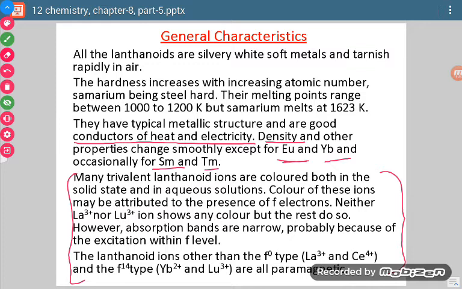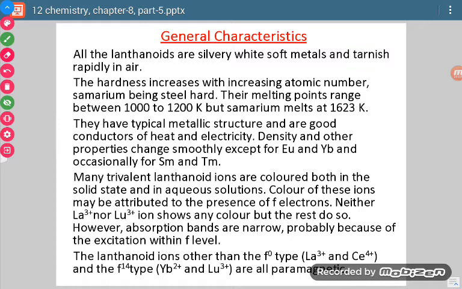Now if we talk about La3+ or Ce4+, then from their electronic configuration we will see that there is vacant f orbital. If there is vacant f orbital, then they will not show any color. Now if we talk about Yb2+ or Lu3+, then in those cases they will have fully filled f orbital. Now in this case also, there is no unpaired electron, so they will also not be colored.